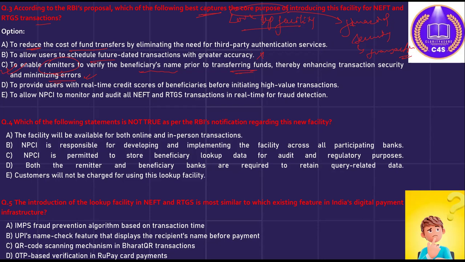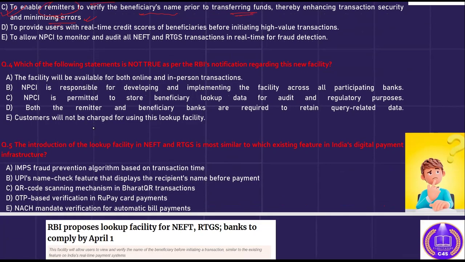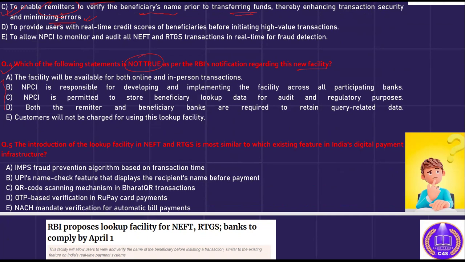All right. Now coming to the next question, which of the following statements is not as per the RBI notification regarding this new facility? You have to identify which of the following options is not correct. So let's see each and every option. First option, the facility will be available for both online and in-person transaction. Yes, it is correct. NPCI is responsible for developing and implementing the facility across all the participating banks. Yes, this is also correct.